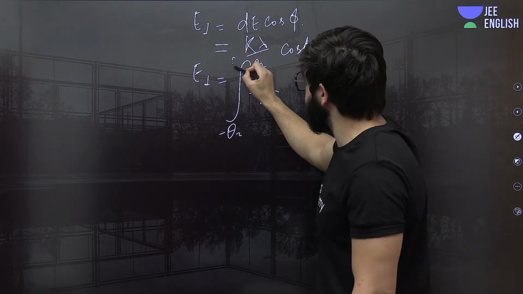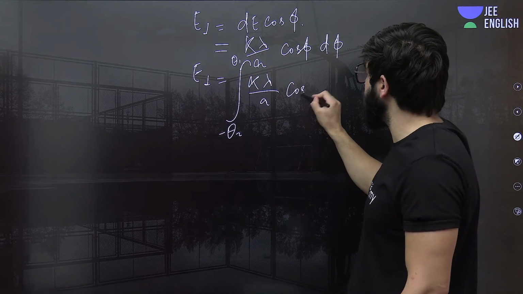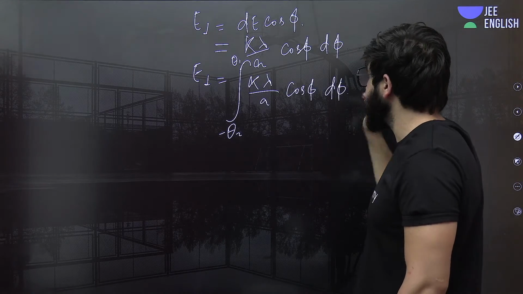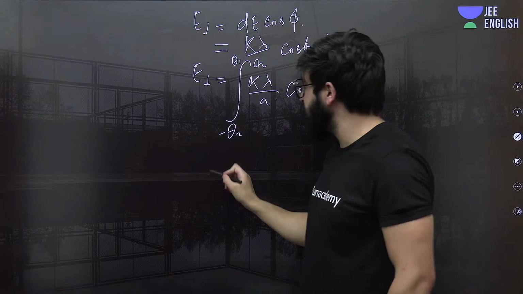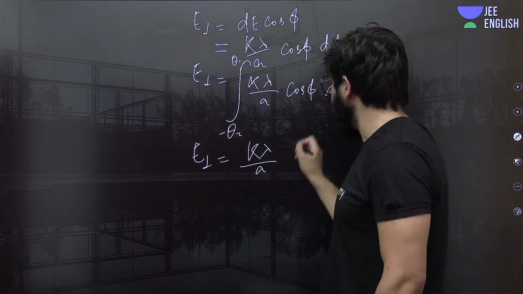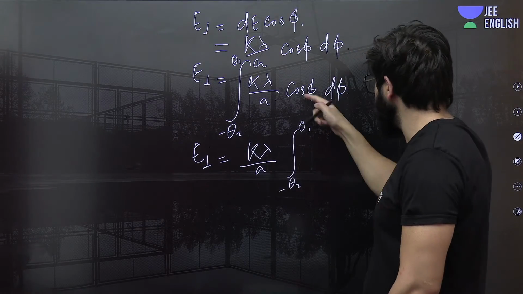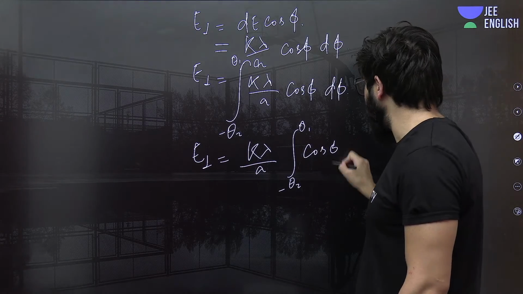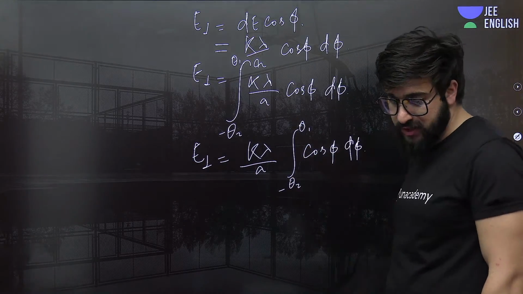So this will be A, this will be theta 1 exactly. And it will be this cos of phi d phi. As A is constant, A is the length from that one, so we can take this out. So E perpendicular will be K lambda upon A, integration from minus theta 2 to theta 1 of cos of phi d phi exactly. Now can you integrate this one over here?